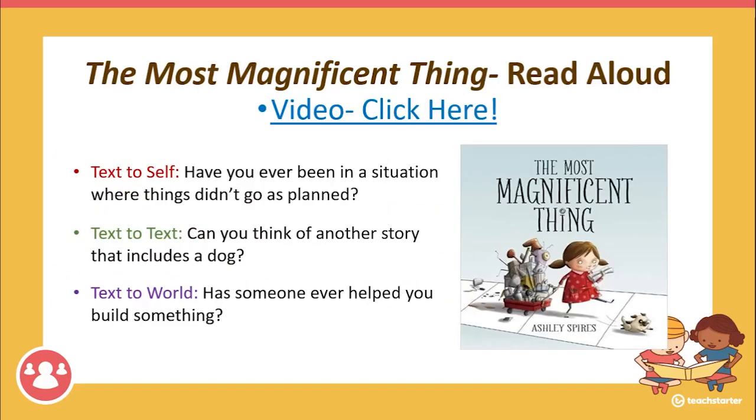The Most Magnificent Thing. Here are a few questions that you can keep in mind while we're reading. Text to self: have you ever been in a situation where things didn't go as planned? Text to text: can you think of another story that includes a dog? Text to world: has someone ever helped you build something? Now let's enjoy a reading of The Most Magnificent Thing.